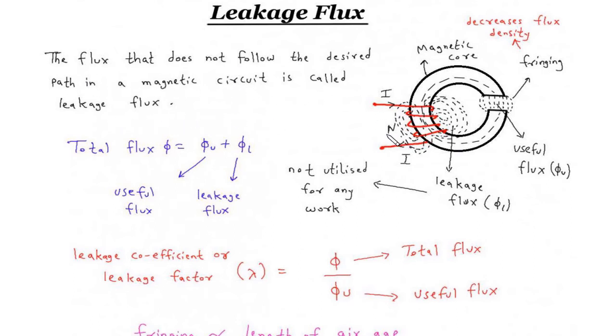In this diagram, we can see that this is a magnetic core. This I represents current, this N represents number of turns of this coil. This is a leakage flux, represented by phi L. It is not utilized for any work. This is a useful flux, represented by phi U. These are the fringing, which decreases flux density.